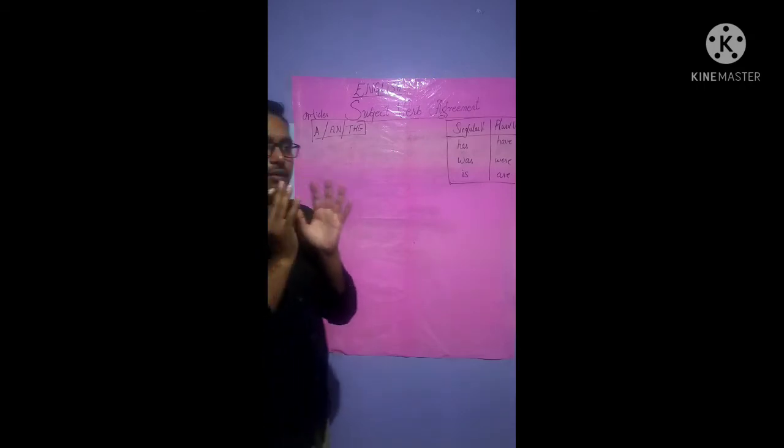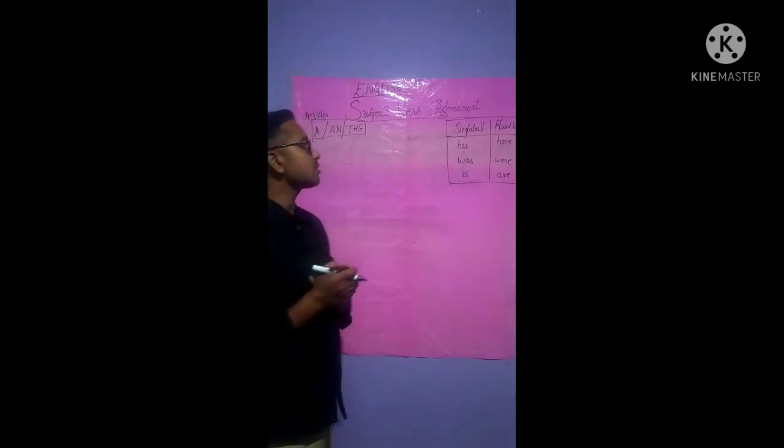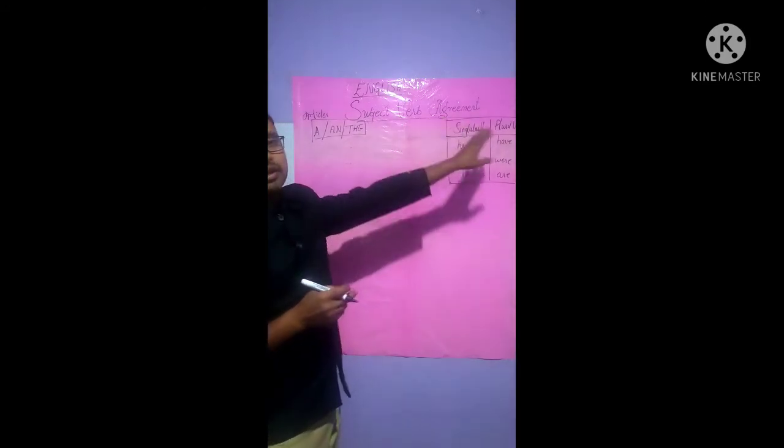Now I'm going to explain a few rules that are needed in subject-verb agreement.